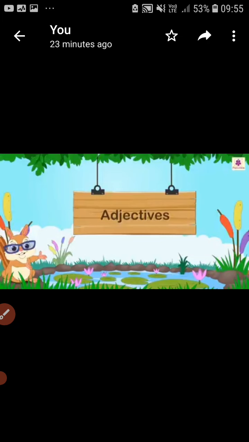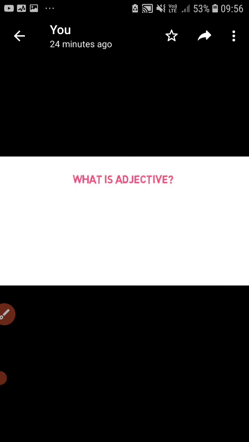The new chapter of grammar is adjective. Adjective is a part of speech, and there are 8 types of parts of speech: noun, pronoun, adjective, adverb, verb, preposition, conjunction, interjection. Noun and pronoun have been taught by me, and in this video we will read adjective. What is an adjective? As far as I know, you are familiar with this topic. So let us start this topic.